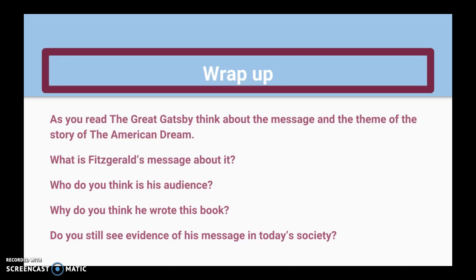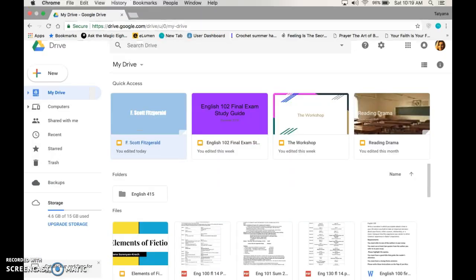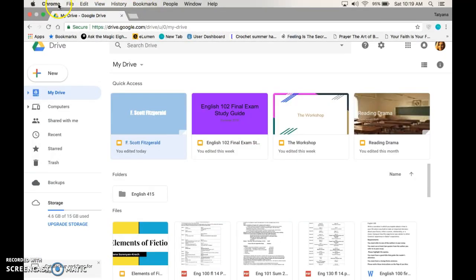He was in his early 40s. And for the little bit of time that he was alive, he really saw a lot of things that we still talk about in today's society. So I just want you to think about that as you're reading the book and think about some of the ideas of the American dream.